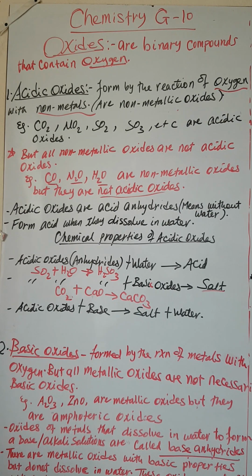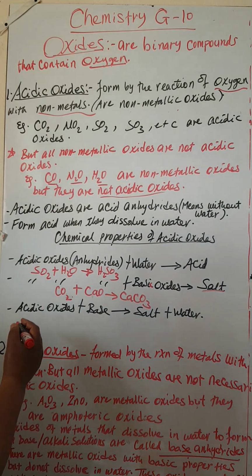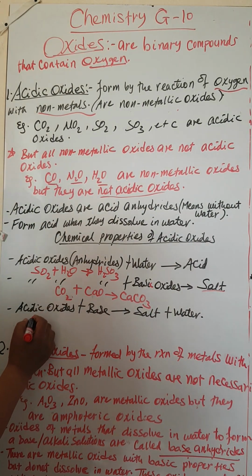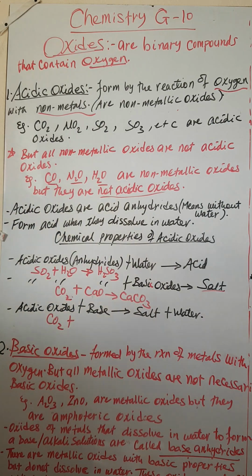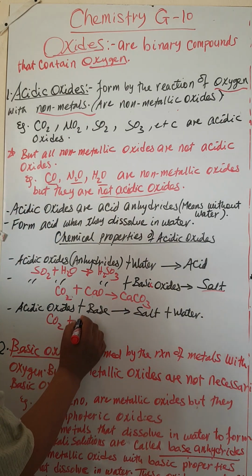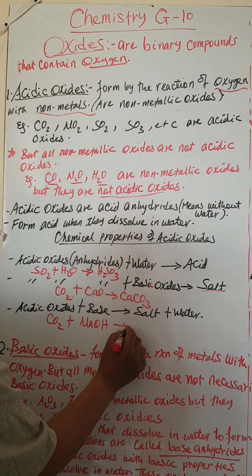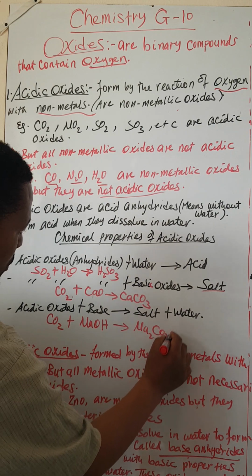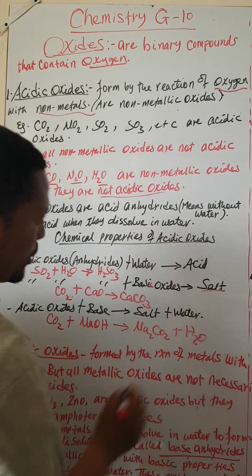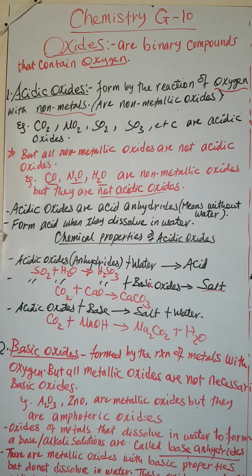Again, acidic oxides, ሌላው ፕሮፐርቲያቸው እነዚህ ሶስት ፕሮፐርቲዎች ናቸው ኬሚካል። acidic oxides react with base to form salt and water. ለምሳሌ if we have any acid anhydride like carbon dioxide, and if we have a base like sodium hydroxide, they form sodium carbonate and water. አሁን እዚህ ጋር ምንድነው እየሆነ ያለው?